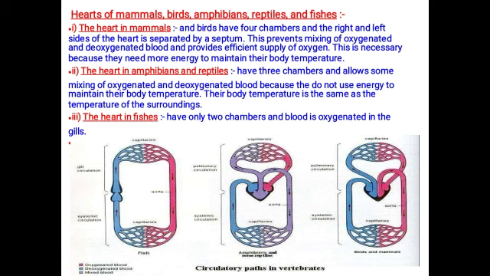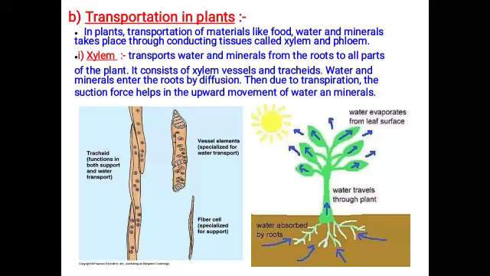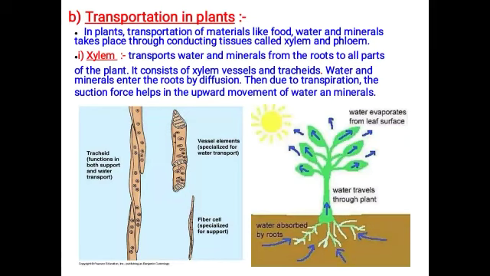So the heart in fish has only two chambers and the blood is oxygenated. If you see the fish, it breathes through the gills present in the fish. So the heart of the fish is two-chambered and it contains only oxygenated blood. There is no working of the heart as in human beings. Can you understand, children? Now we will move to the transportation in plants.